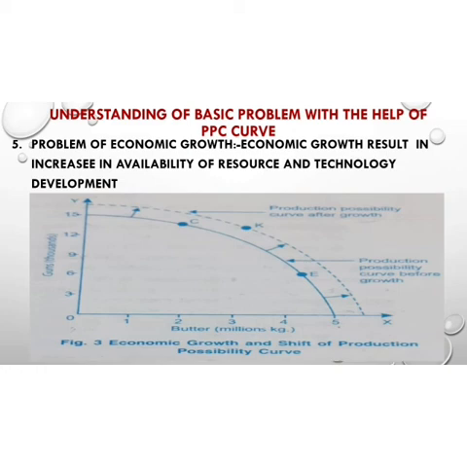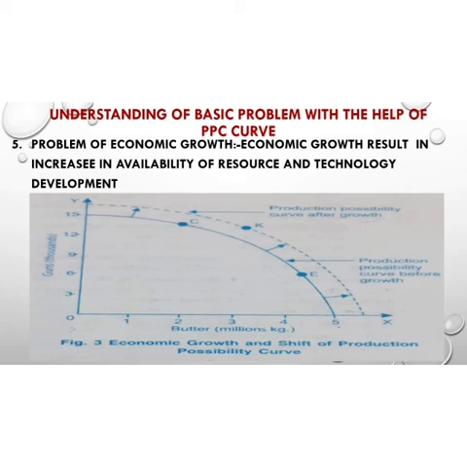So the solid PPC curve shows the production possibilities before the economic growth, indicating the combinations C and E, which are attainable, and combination K is unattainable when the economy has not achieved growth. But now what will happen if the economy has achieved growth? The economy will achieve growth, as I have already told you, in two ways: by using new technologies or by making the labor specialized in their work.